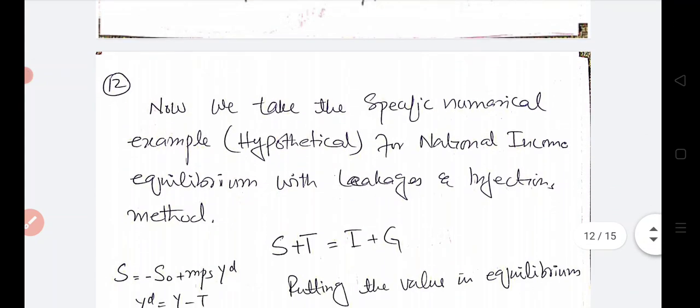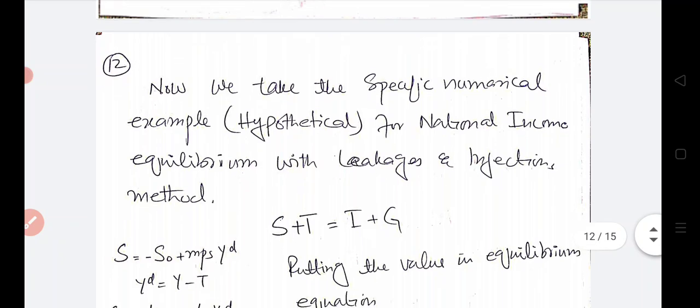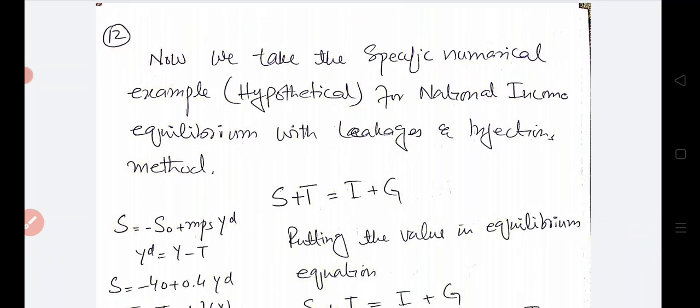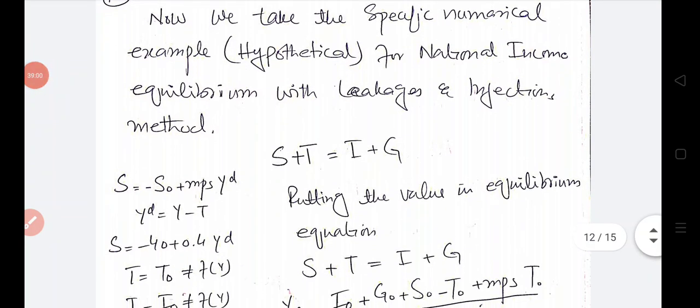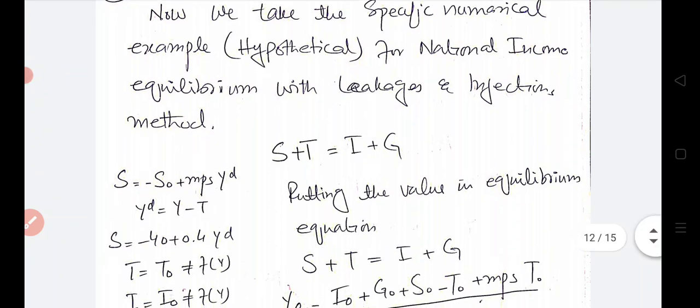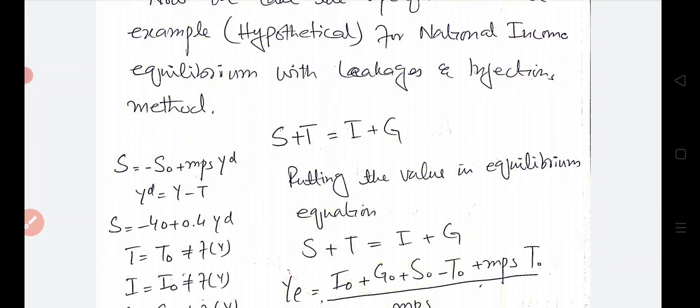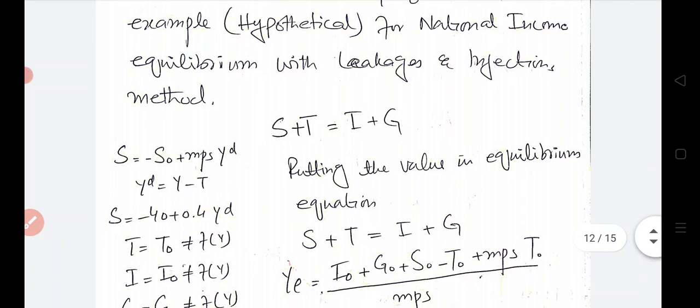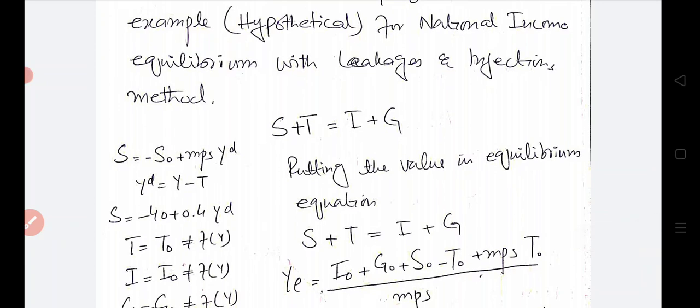Now we take a specific numerical example on slide number 12, a hypothetical example for national income equilibrium with the leakages and injection method. We have previously declared that the national income equilibrium will be at that point where leakages are equal to injection. Mean S plus T, the two leakages in a three sector economy, will be equal to I plus G, the two injections in the three sector economy.